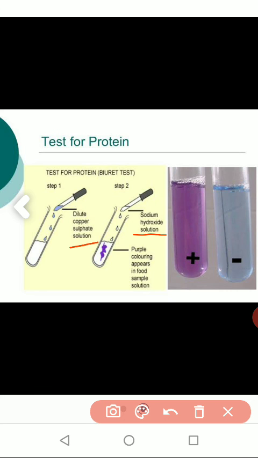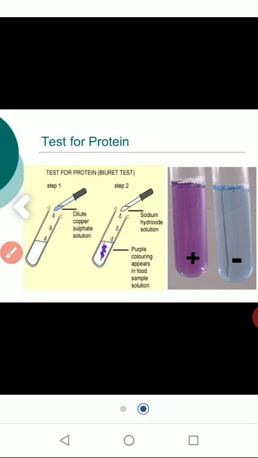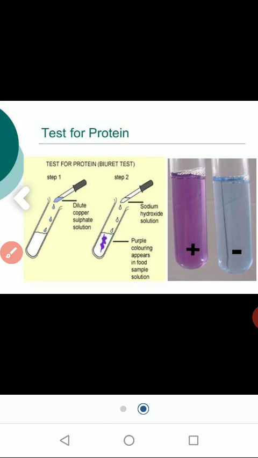This type of purple color should appear in the food, and this color indicates the negative test, meaning the food particle does not contain protein. Such a violet color will indicate the presence of protein in the food. So I hope from the picture it is clear to you what type of color we should get while testing the food.